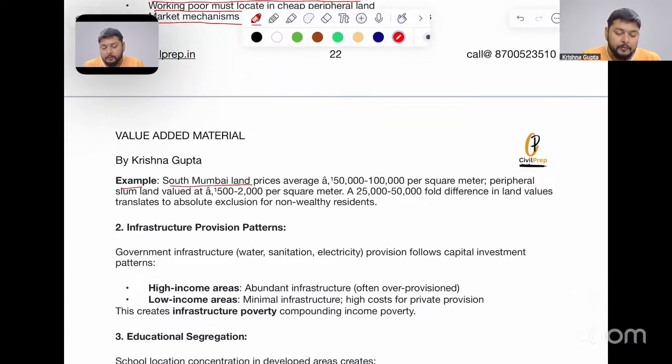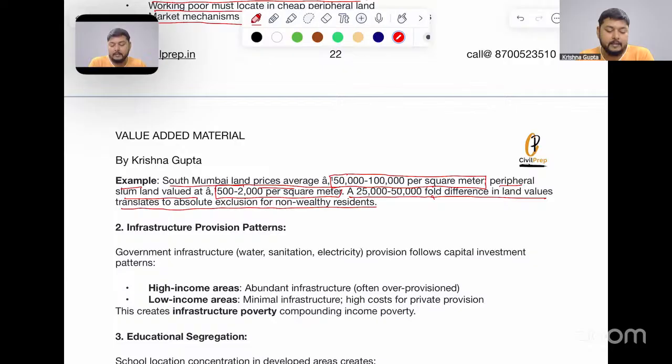Example: South Mumbai land prices average between 50,000 and 1 lakh per square meter. Peripheral slumland is valued at 2,000 to 5,000 per square meter. A 25,000 to 50,000 fold difference in land values translates to absolute exclusion for the non-wealthy residents here.